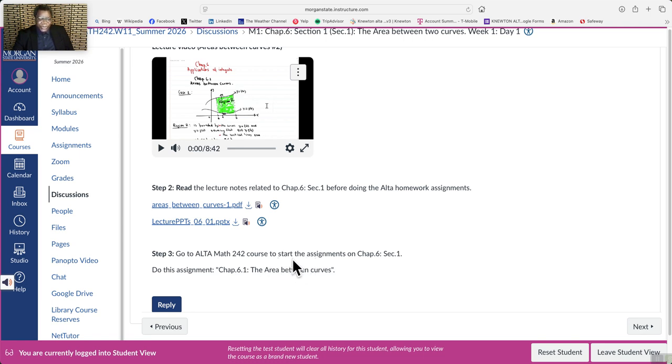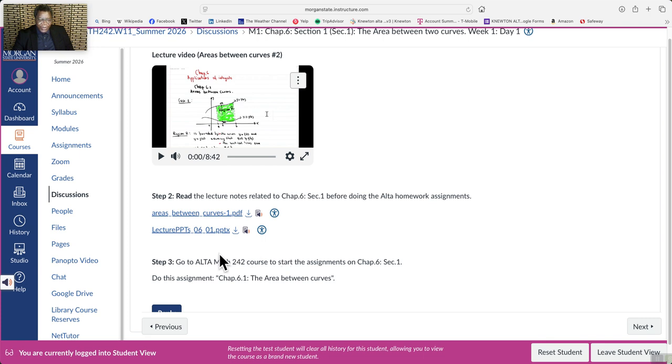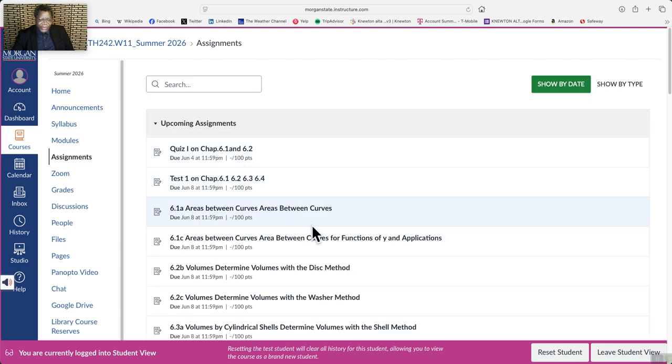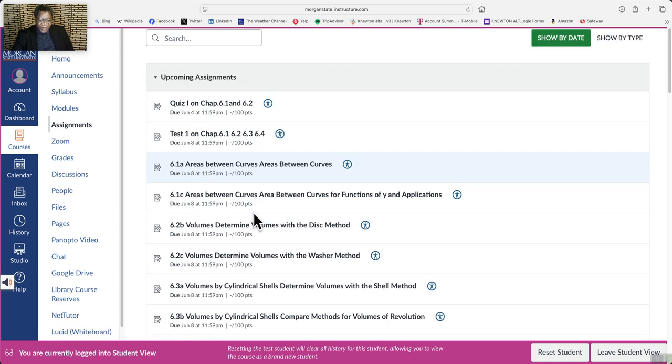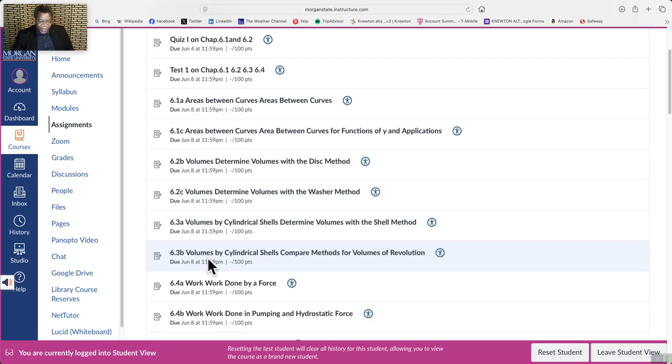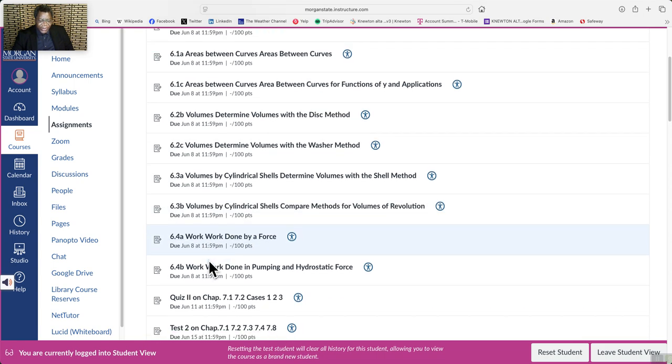And make sure to respect the due dates. There's no extension. Everything is due on its date. I do not give extensions, whether it's for the assignment, the quiz, or the test. You can see here, this is due. You have many assignments due on the same date. It doesn't mean you wait until the last minute and start doing the assignments. You have to do them ahead.